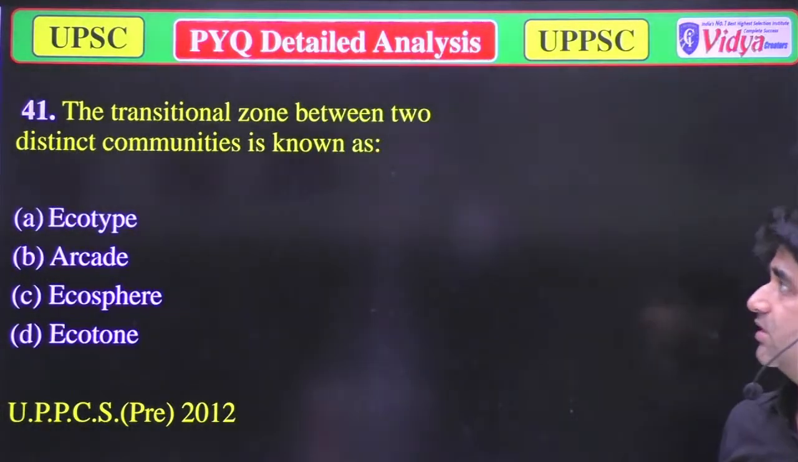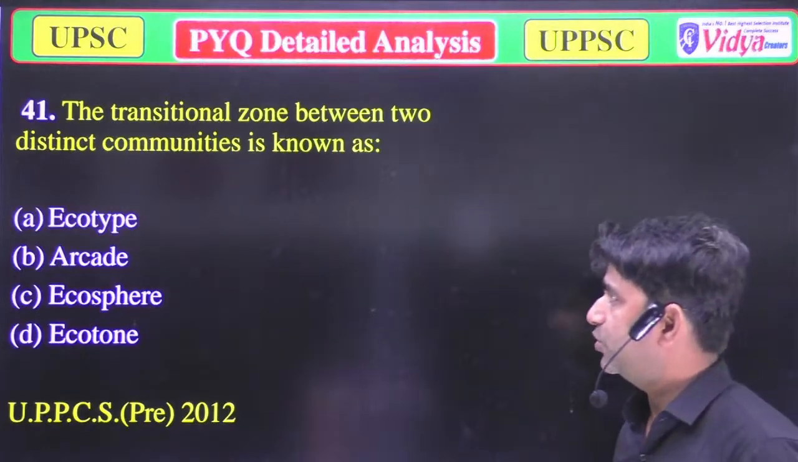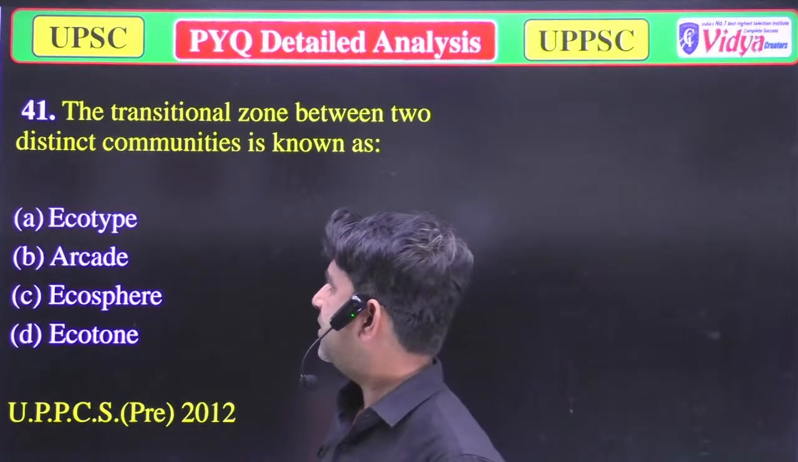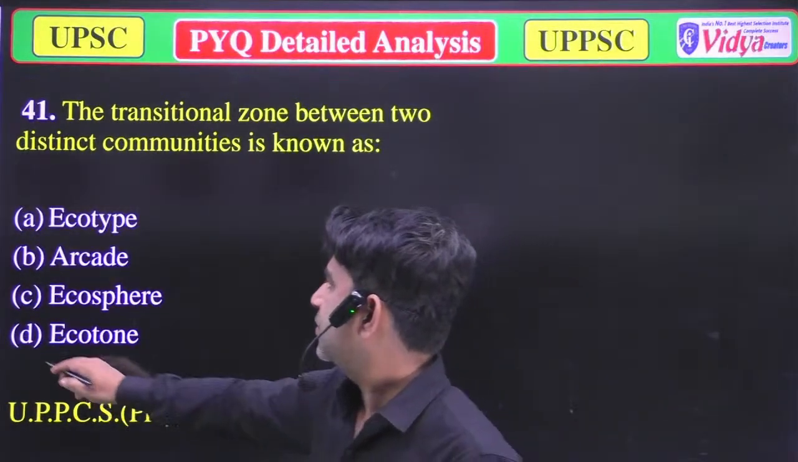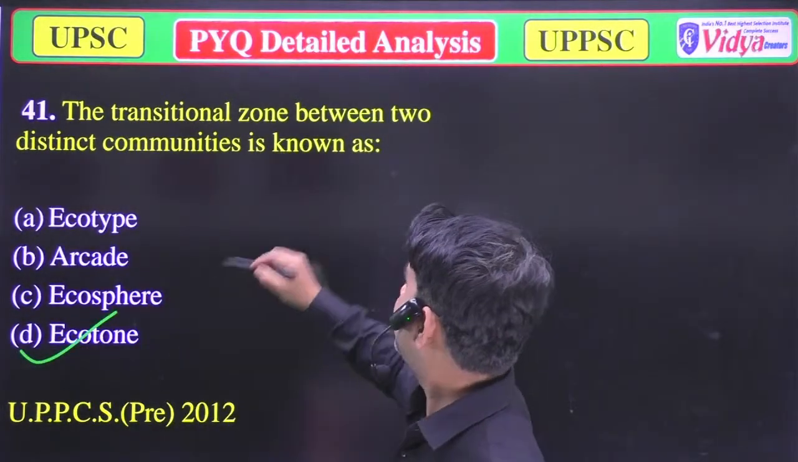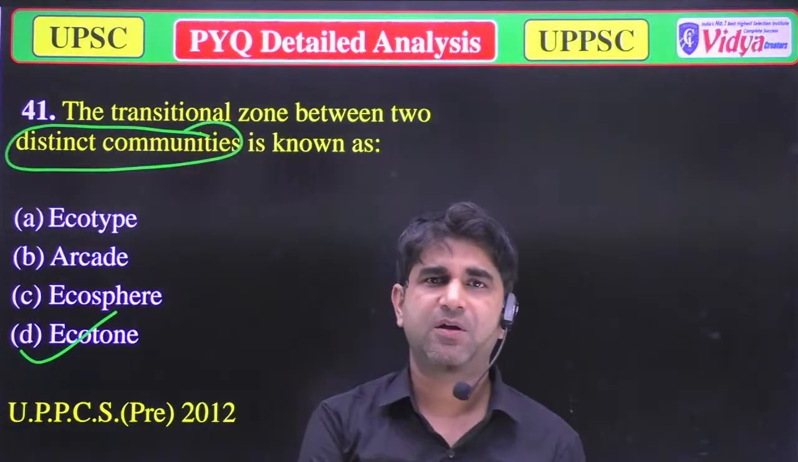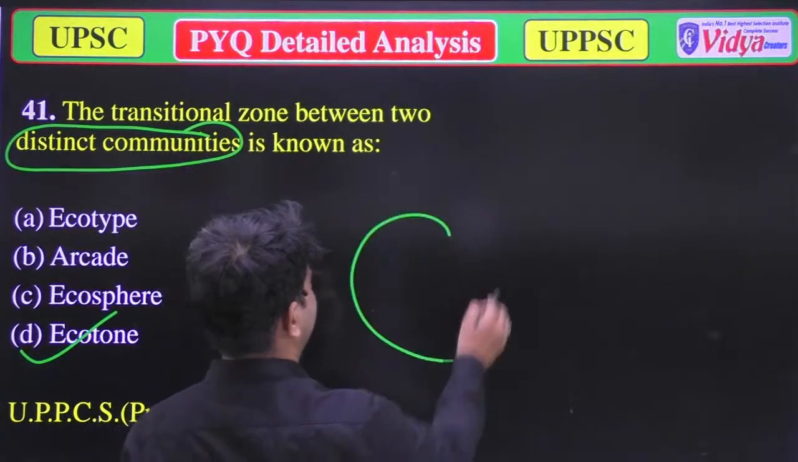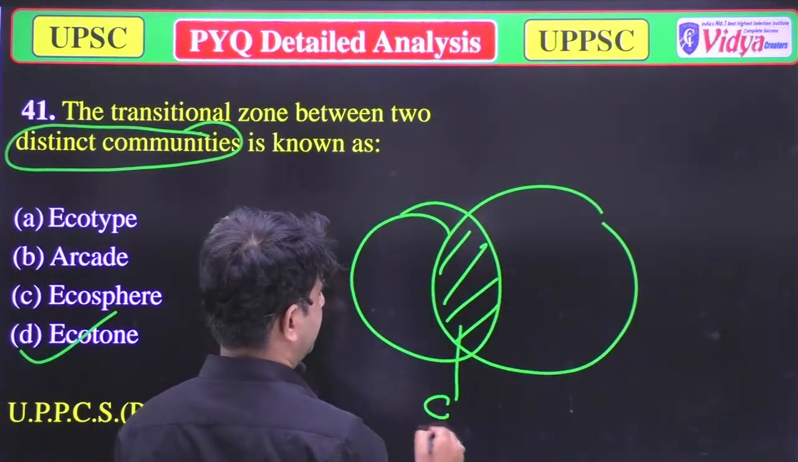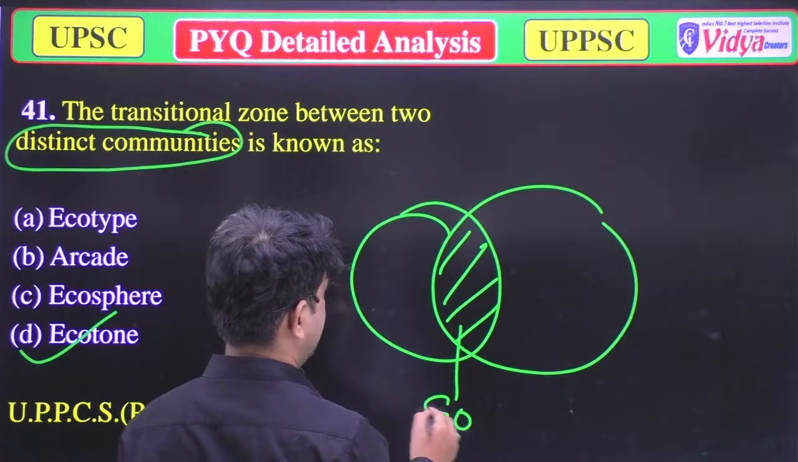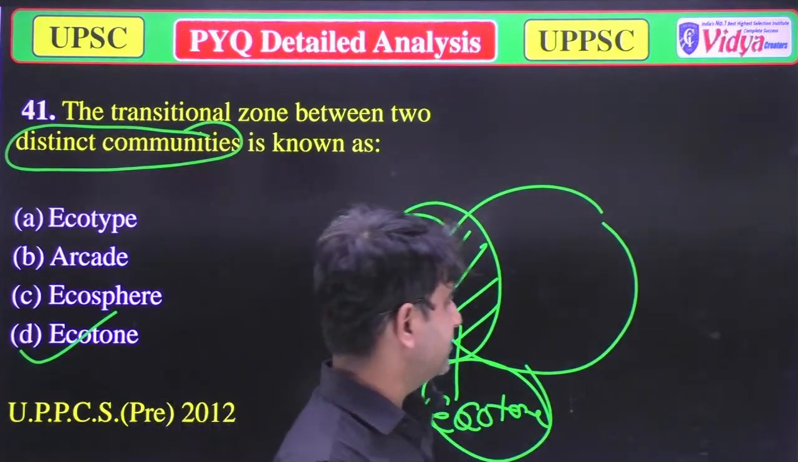Our next question is, the transitional zone between two distinct communities is known as: A. Ecotype, B. Arcade, C. Ecosphere, and D. Ecotone. So the correct answer is D. Suppose two communities are there, and this is the transitional phase between them. So it is known as ecotone. Now we'll move to the next question.